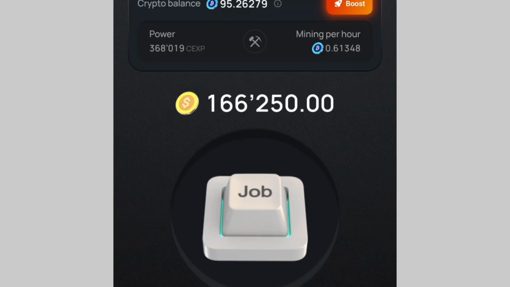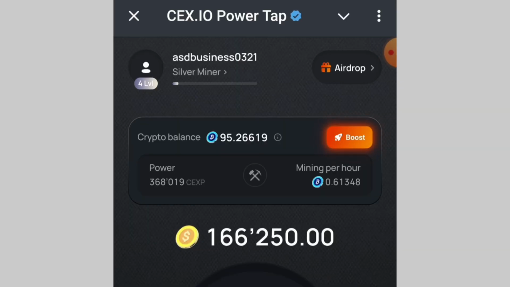To start earning the free USDT, all I have to do is go to the video description and click on the first link there. Once you click on the first link, it will take you to Telegram. Once you get to Telegram, you have to start the bot. This is the tap to earn of Sex.io. Sex.io is an exchange platform. You can trade your cryptos over there. So they are doing their own tap to earn. I already made a video on it, but I'm still doing the video again.